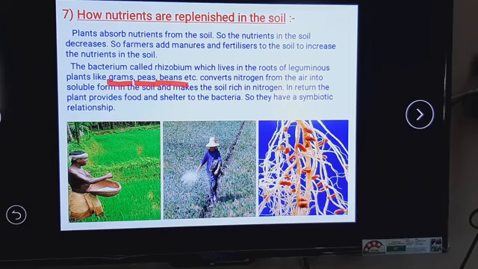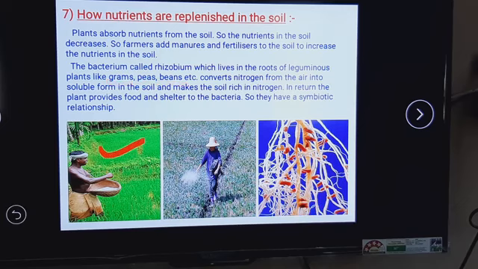Now see, in these root nodules, the bacteria are living. So, the bacteria need food for growth. So, the plant provides food to the bacteria and this bacteria provides nitrogen to the plant. So, in this way, they are sharing something. Bacteria sharing nitrogen and plant sharing food with the bacteria. This relationship is also called symbiotic relationship.